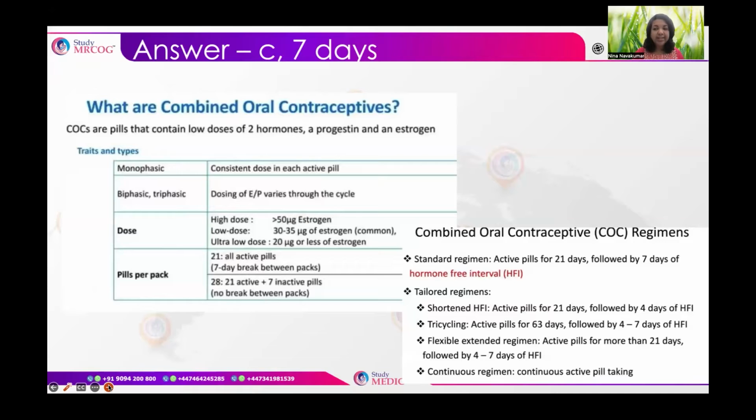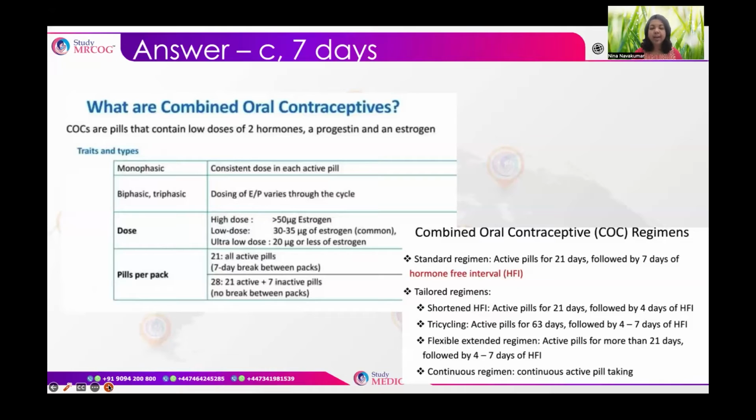Then comes tricycling, where active pills are given for a continuous stretch of 63 days, followed by 4 to 7 days of hormone-free interval, so that if the person has problems like spasmodic dysmenorrhea, or heavy menstrual bleeding, or any problems during the periods, that can be reduced by giving a continuous stretch of active pills and reducing the standard hormone-free interval period of 4 to 7 days.